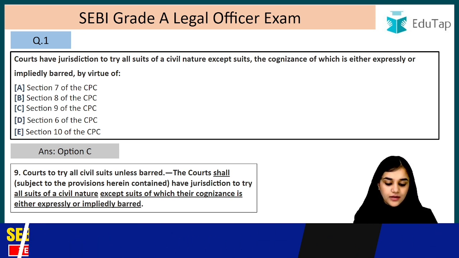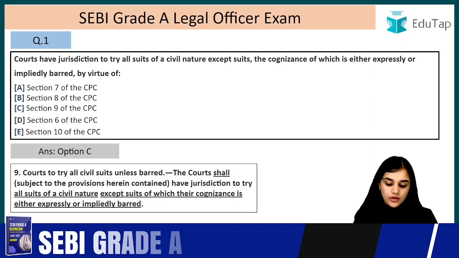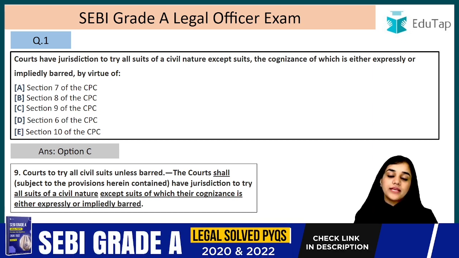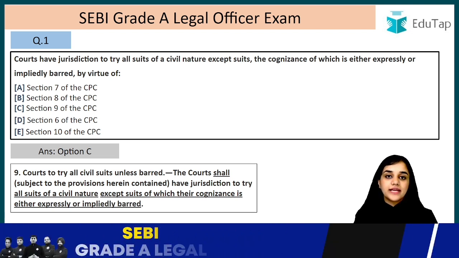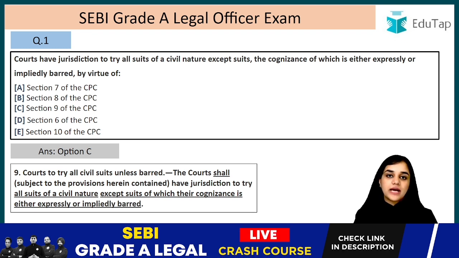The court shall have jurisdiction to try all the suits of civil nature. They will have the jurisdiction to try all the suits of civil nature. What is a suit of civil nature? For example, related to sale, related to salary, related to damages, right? Related to the specific performance. So these are all civil in nature.